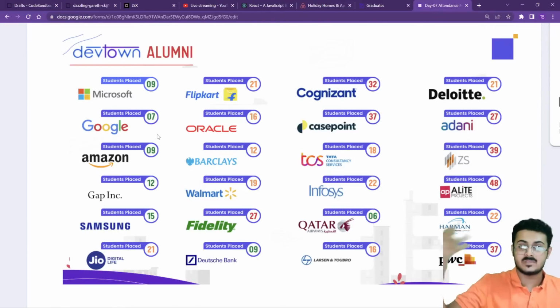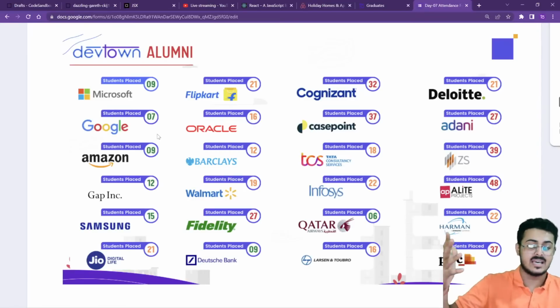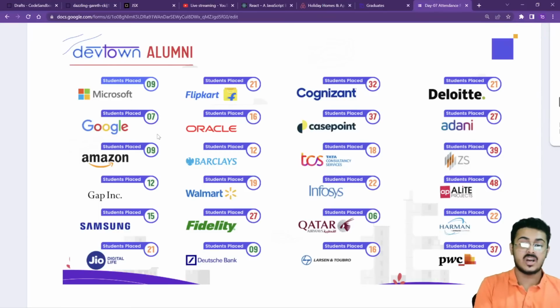So Walmart and Flipkart is basically, like right now, the same company. So in total, they hired from us 40 students. So as you're able to see, a lot of students got placed in these companies. And the average CTC for the full stack web development students was 13.3 lakh per annum. That was the average placement.